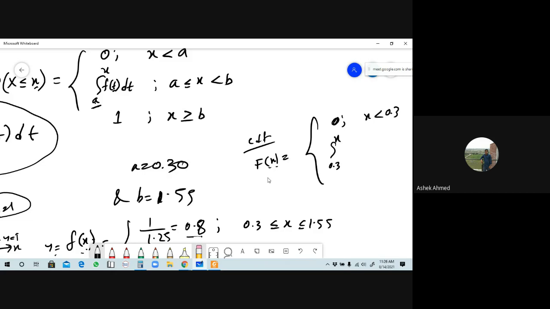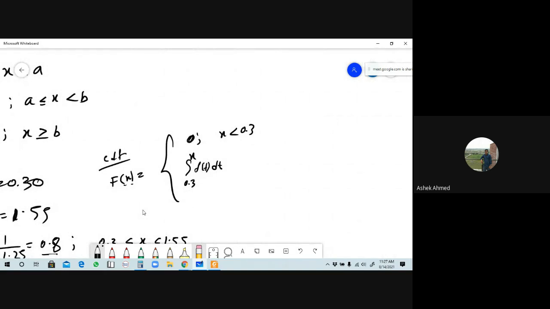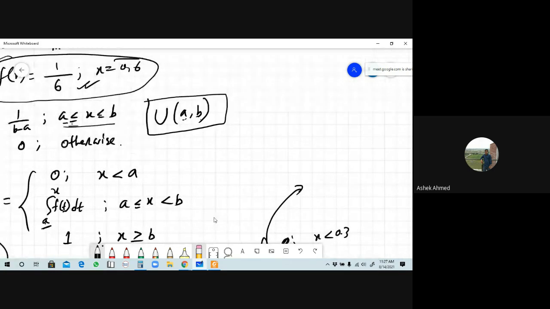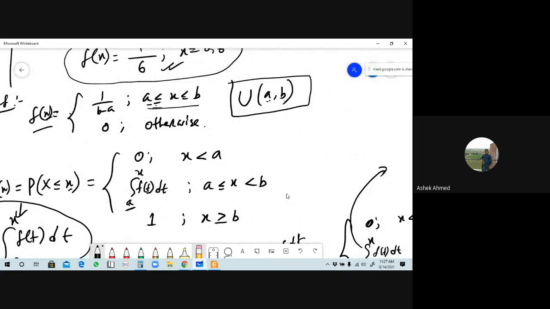And this is the integral of f of t dt. Now tell me the value of this will be what? Can you say? Our main function, the PDF, was f of x equals 1 by b minus a, with limits a to b.